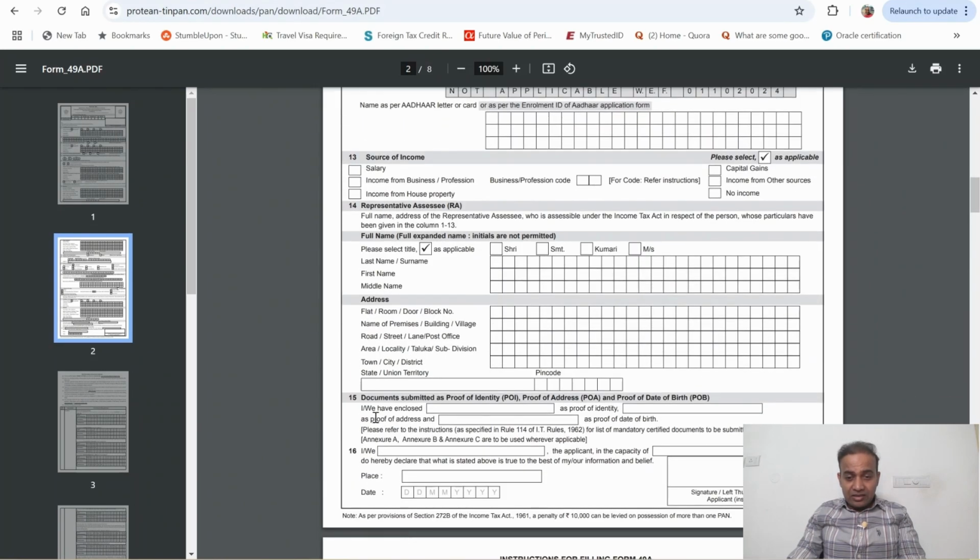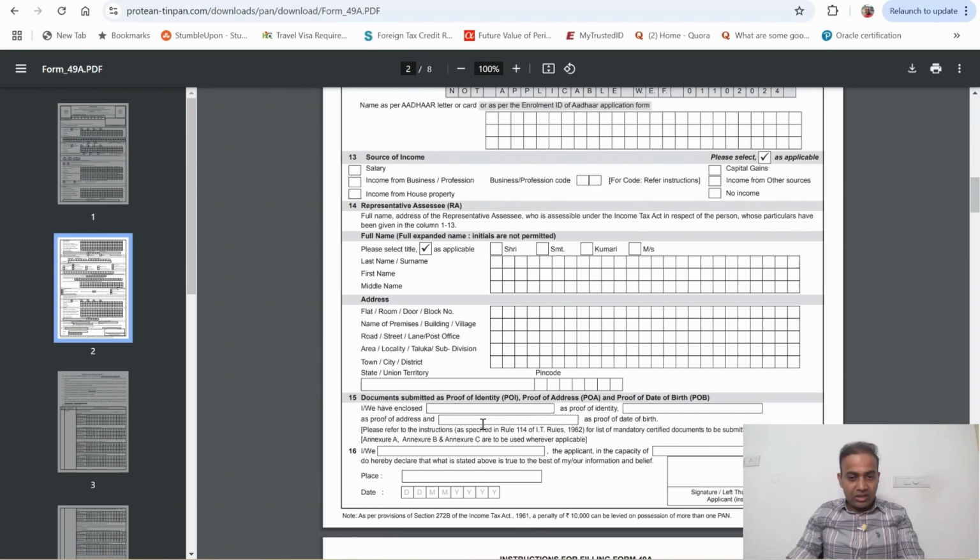And in this document you will see that it asks for only Aadhaar and the birth certificate for your kid. But when you are applying for PAN, you also need to send your PAN copy and your Aadhaar copy along with the document. That's also very important.